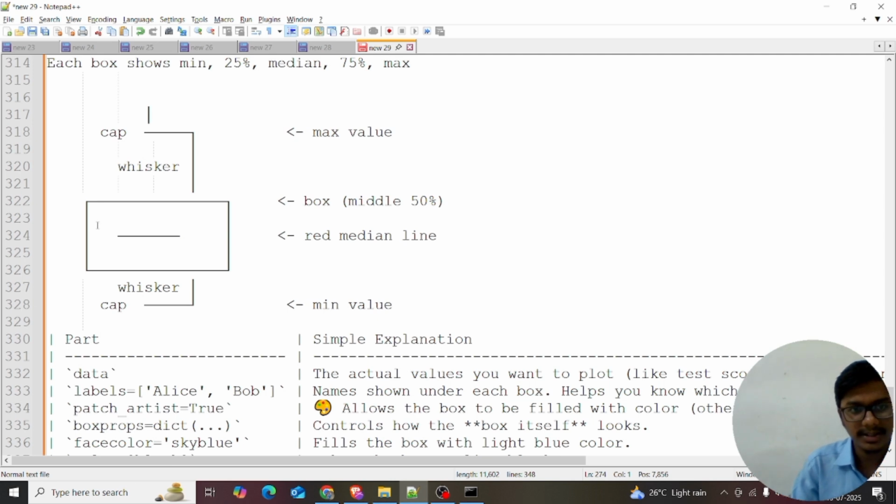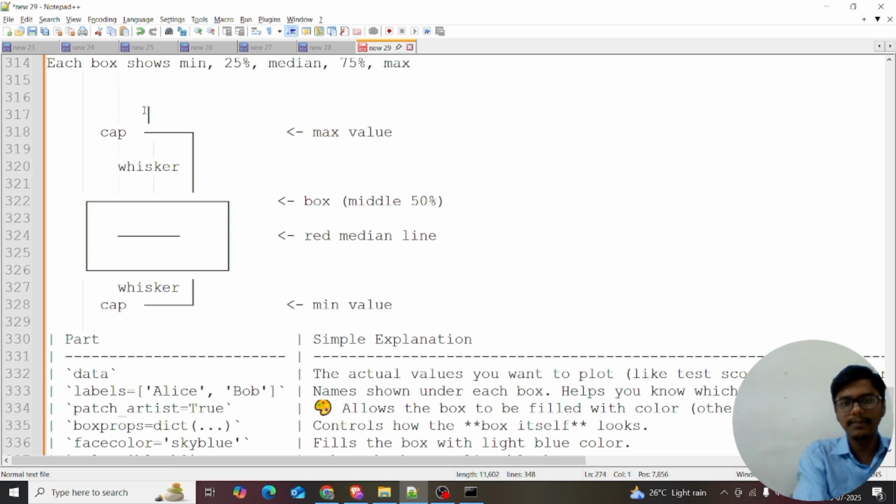First of all, this is how the box plot looks. It shows the maximum value at the top cap. At the lowest cap, it shows the minimum value, and in the center, the red line is called the median value. The box is the middle 50%.